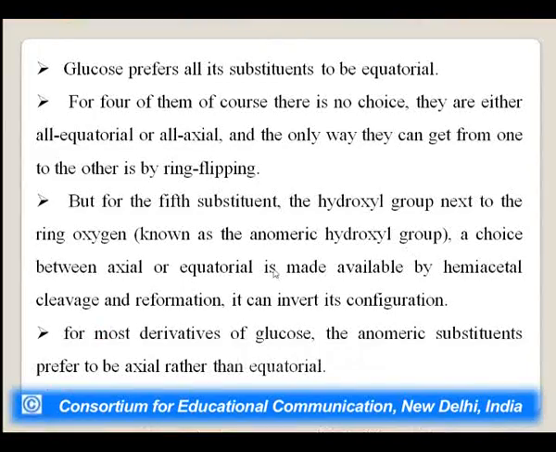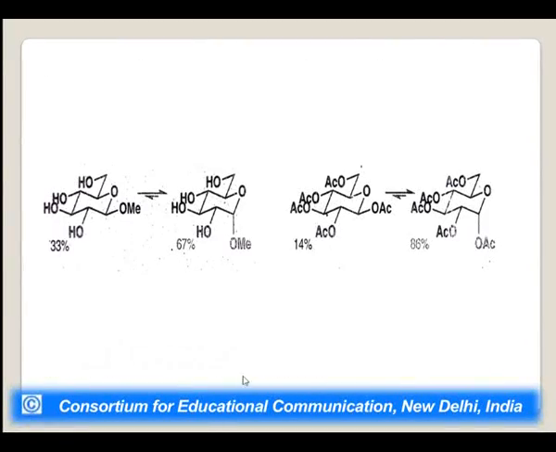But for the 5th substituent, the hydroxyl group next to the ring oxygen, known as the anomeric hydroxyl group, a choice between axial and equatorial is made available by hemiacetal cleavage and reformation, and it can convert its configuration. For most derivatives of glucose, the anomeric substituent prefers to be axial rather than equatorial. You can see over here the percentage of the possibility of the compound.